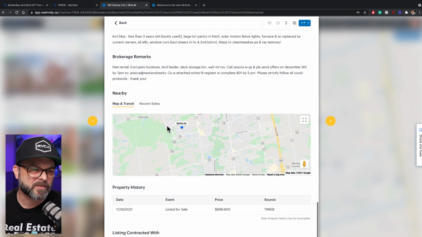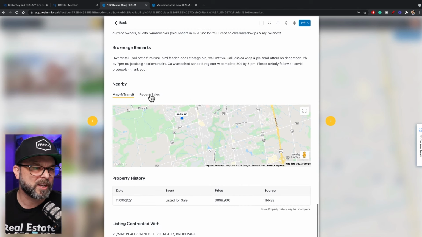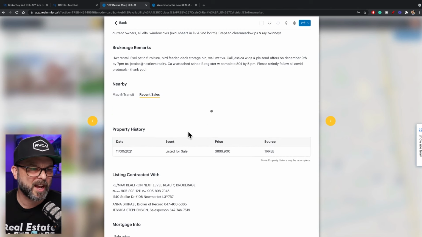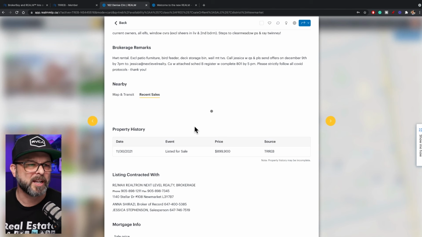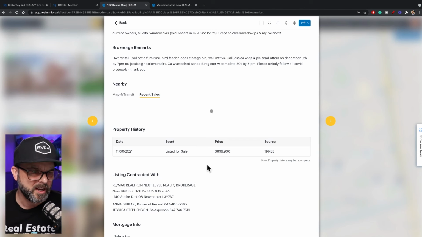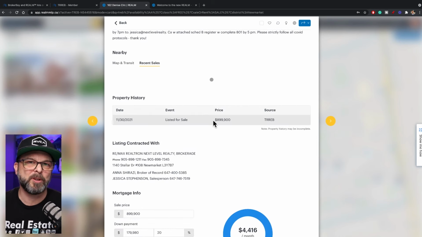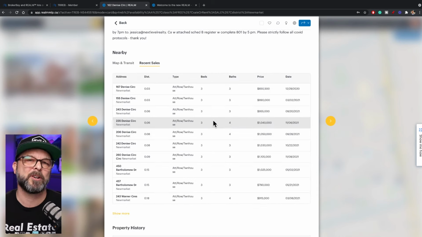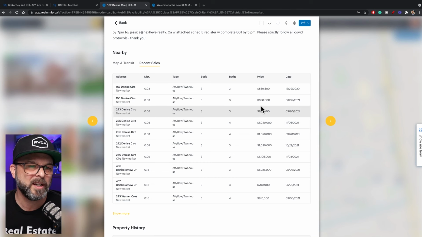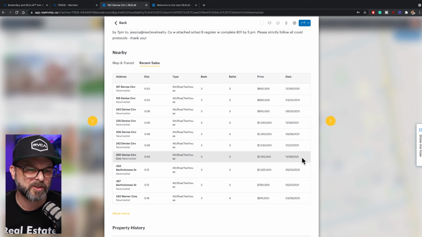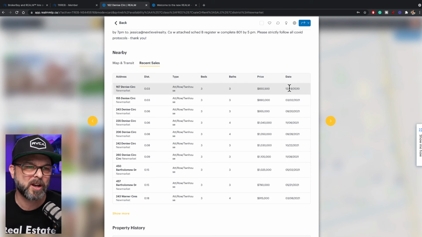And then this is very similar to Collab, where we can click on recent sales and give the system a moment. It'll pull up some recent sales. And you've got to be careful when you look at these nearby sales, because sometimes it'll pull back 12 months or so. And of course, in a moving market like today, we need to look at the most recent data. So always have a look at the date on the right-hand side here.